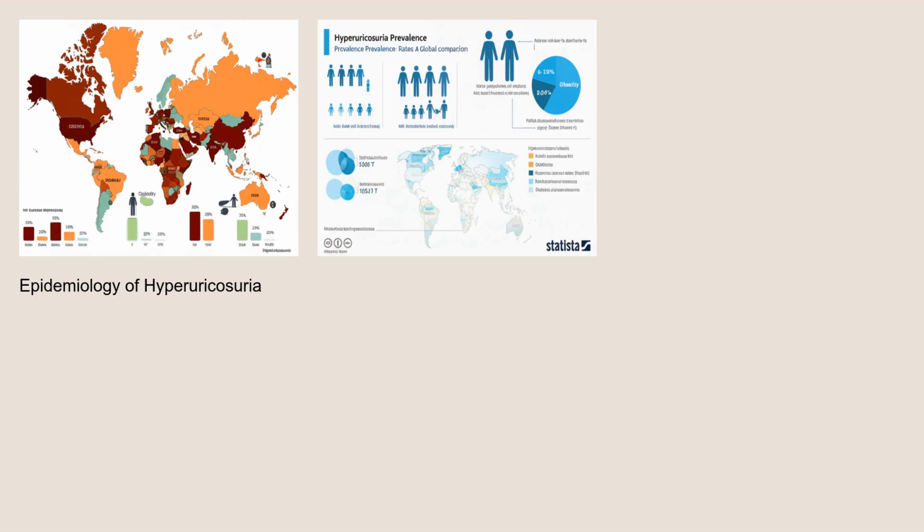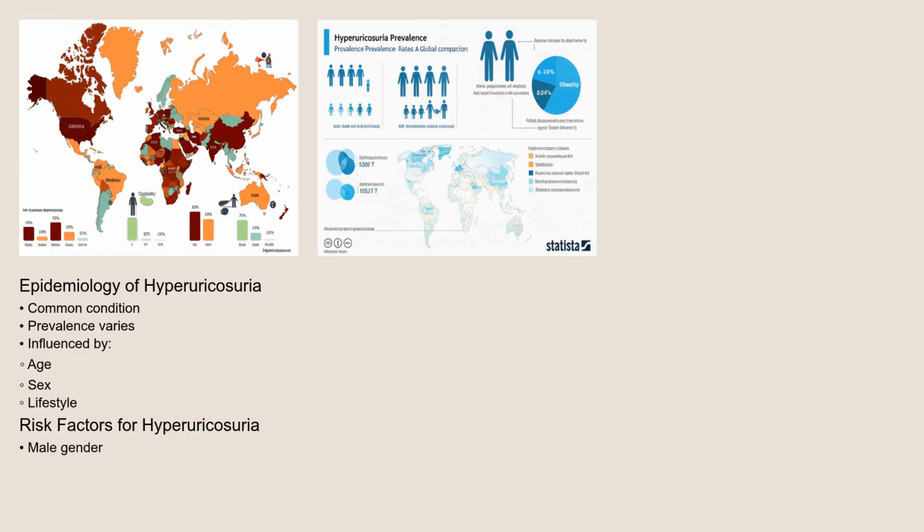When it comes to epidemiology, hyperuricosuria is a fairly common condition. It is more prevalent in certain populations and is influenced by factors like age, sex, and lifestyle. It's more common in men than women, and its incidence tends to increase with age. People with obesity, diabetes, and metabolic syndrome are also at a higher risk. The prevalence varies geographically, with higher rates observed in populations with diets rich in purines and those with certain genetic predispositions.